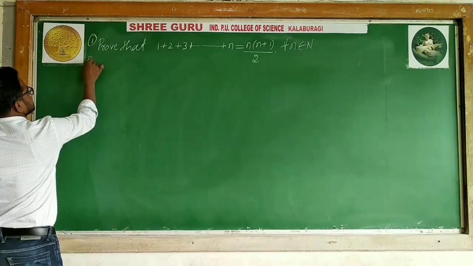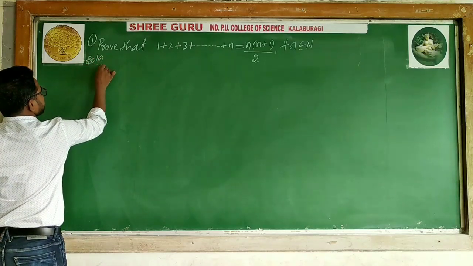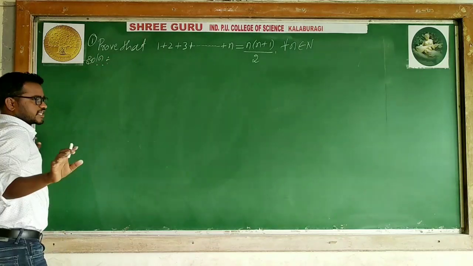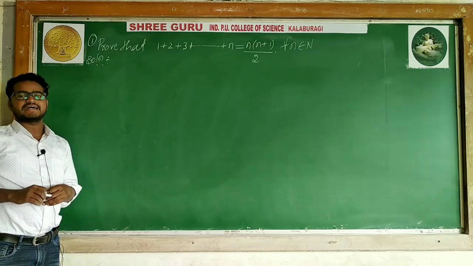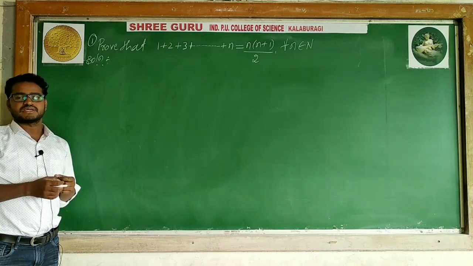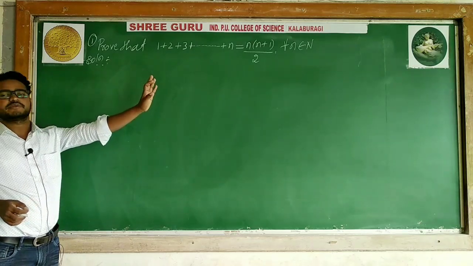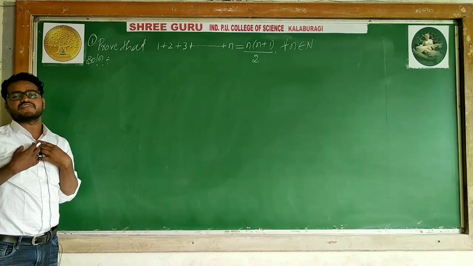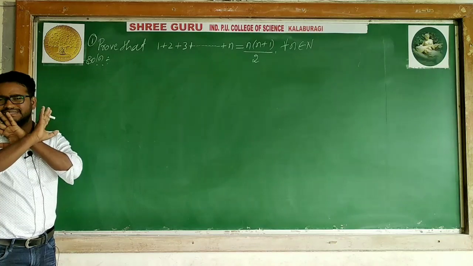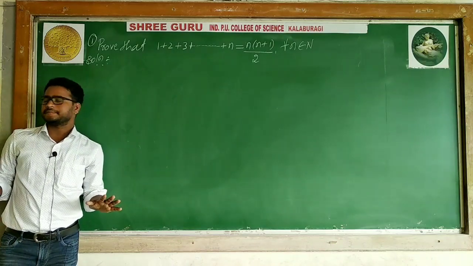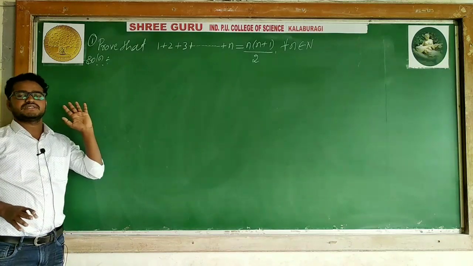How? See, solution. Keep in mind, in this first problem, I will tell you what exact procedure we are following. Whatever the given statement, I will say let P of n be the given statement. This is fixed. Till we complete this chapter, every time the given statement is a P of n.